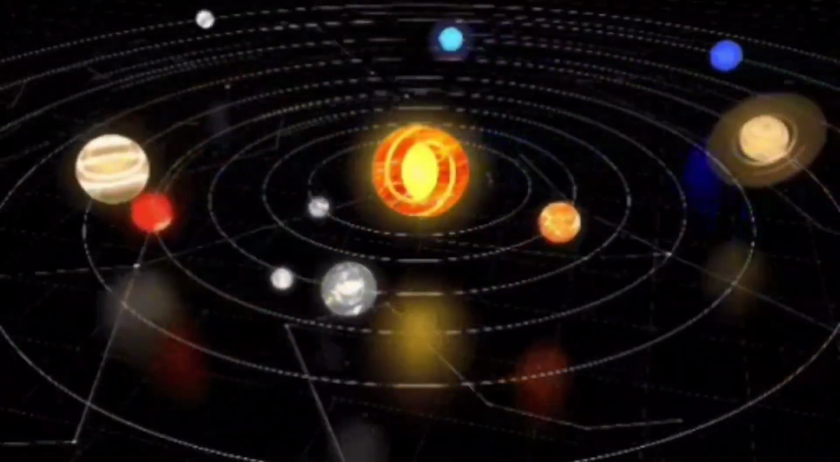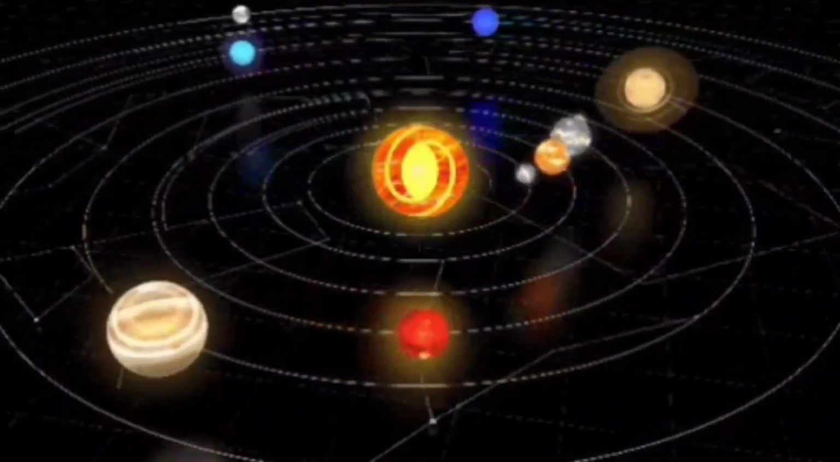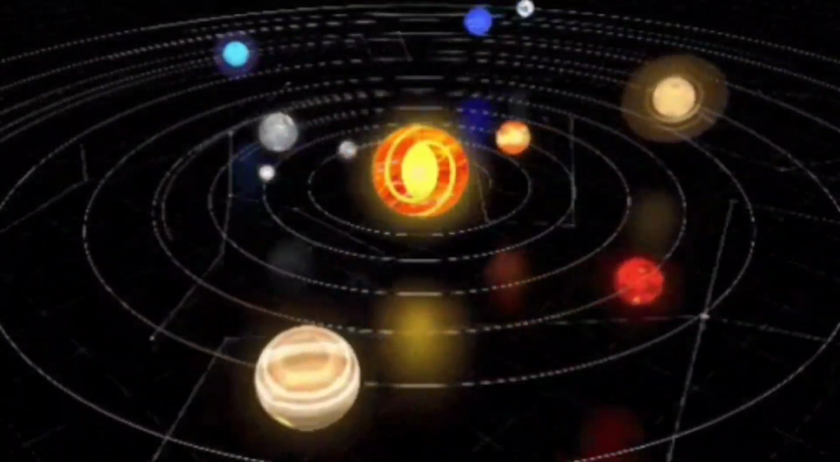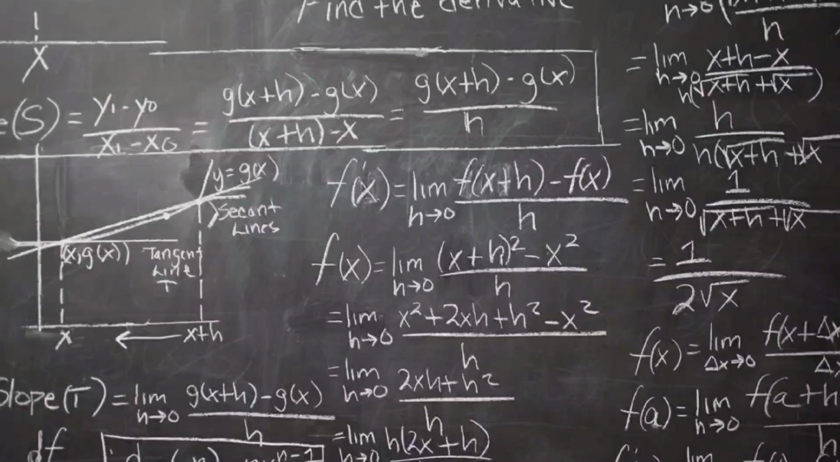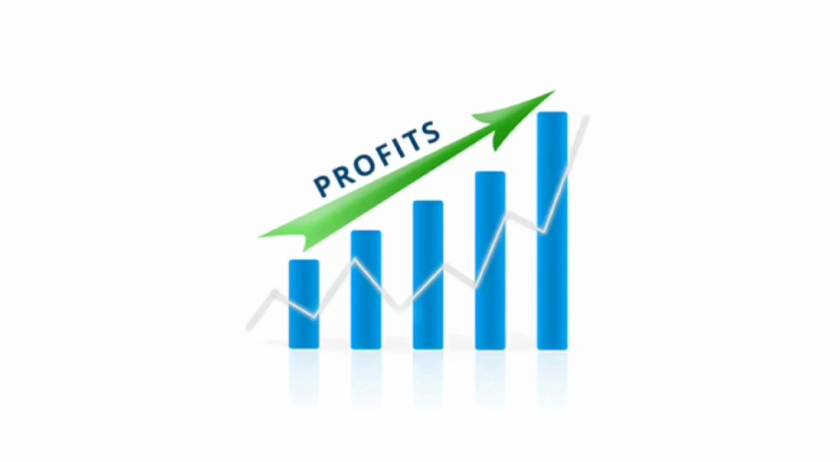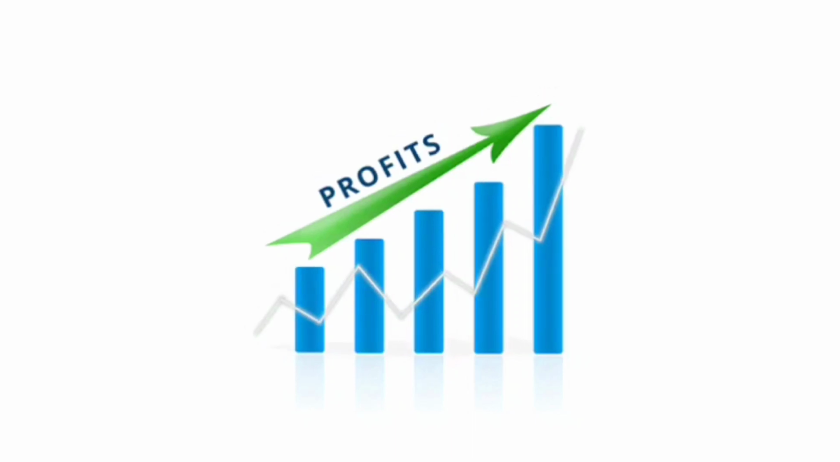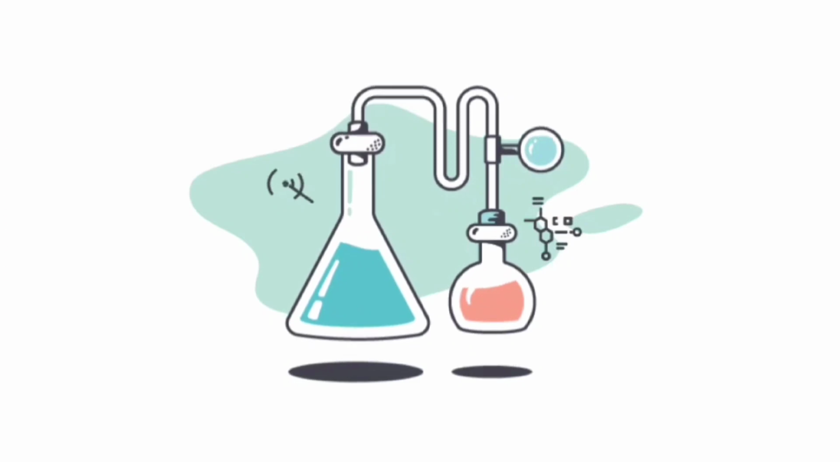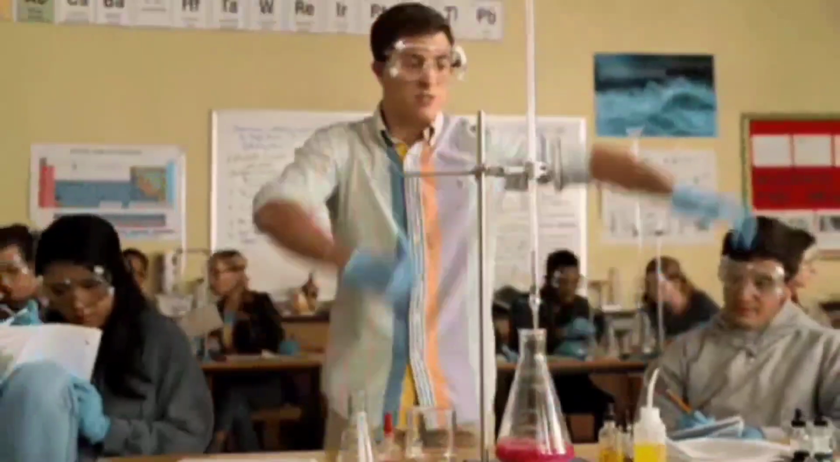The motion of planets, how they change their speed throughout their orbit, and the motion and behavior of electromagnetic waves are expressed through calculus. Calculus is used in economics for maximizing profit, in chemistry for calculating diffusion rate, and so much more.